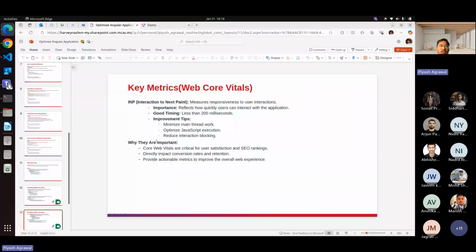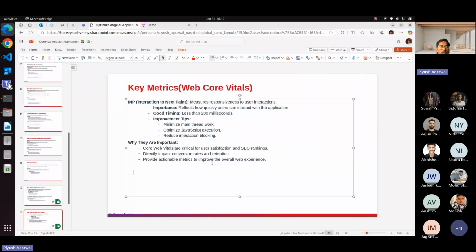Why are they important? Web vitals are critical for user satisfaction. If the FCP is more than the threshold of 1.8, in the real world users will not stay or retain our application. They will close the application or browser and go browse another application. So if we want users to stay with our application, we should follow the web vitals metrics, which directly impact conversion rate and retention.